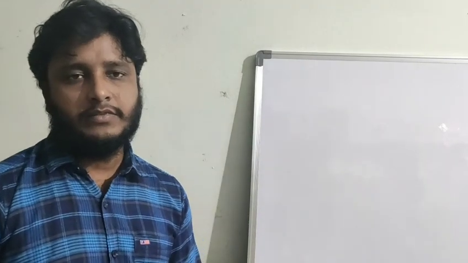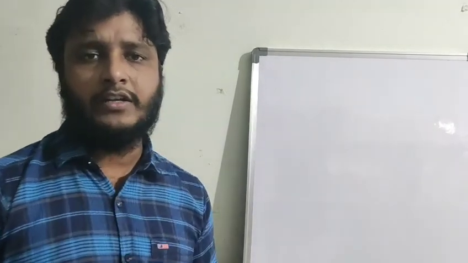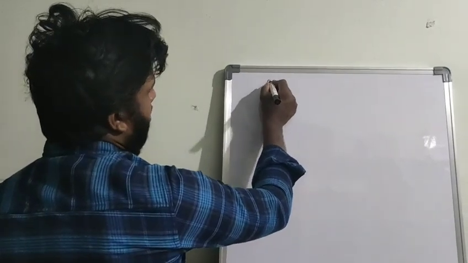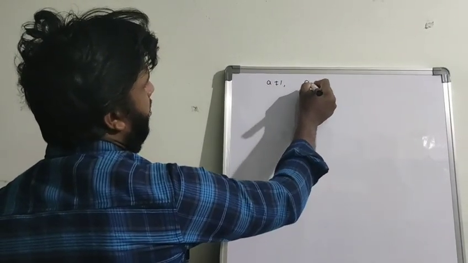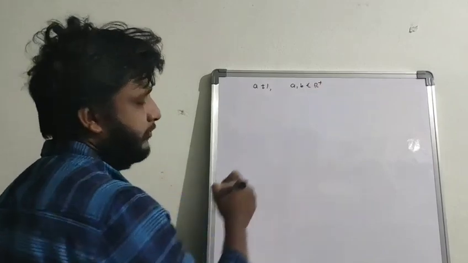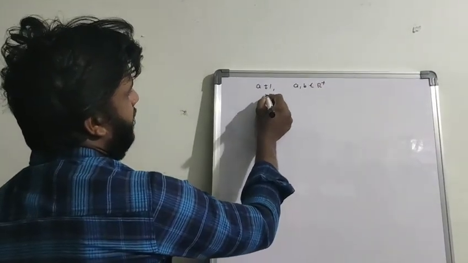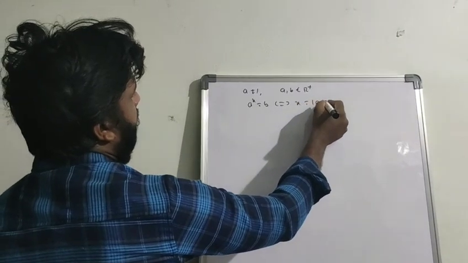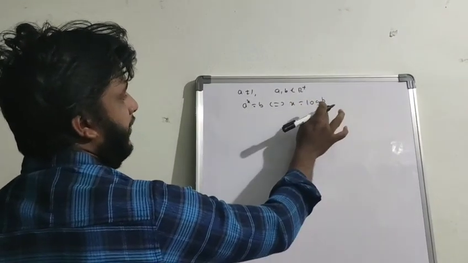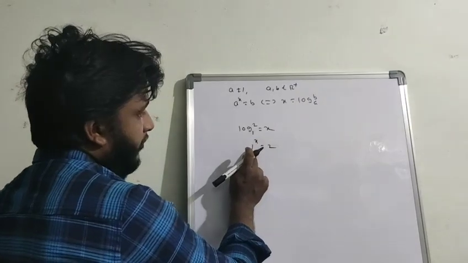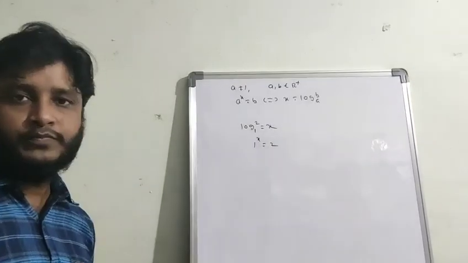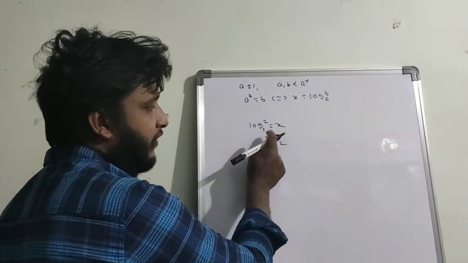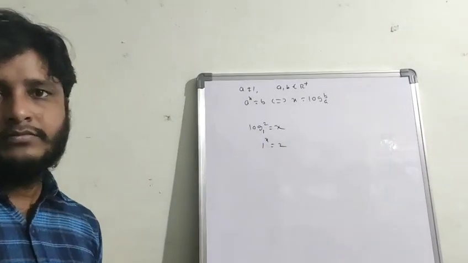So in the definition, I explained that a should not be equal to 1. Why, I will explain here. According to the definition, a is not equal to 1 and a, b belong to the positive real numbers. Then a to the power of x equals b if and only if x equals log b base a. So why? For what value of x will 1 to the power of x become 2?